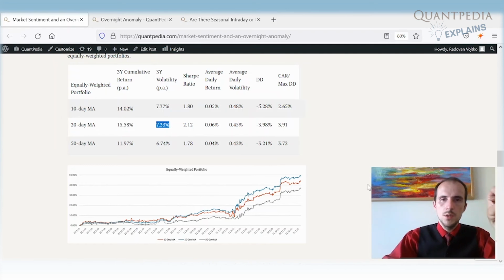I hope that I showed you how you can use market sentiment indicators to improve one trading strategy. You can use similar methodologies to improve nearly any trading strategy. It really makes sense to pay attention to the market sentiment, because there are some strategies that perform well in positive market sentiment, but take care that there are some strategies that perform well with negative market sentiment. It makes sense to use the market sentiment indicators as an overlay of your trading strategy.